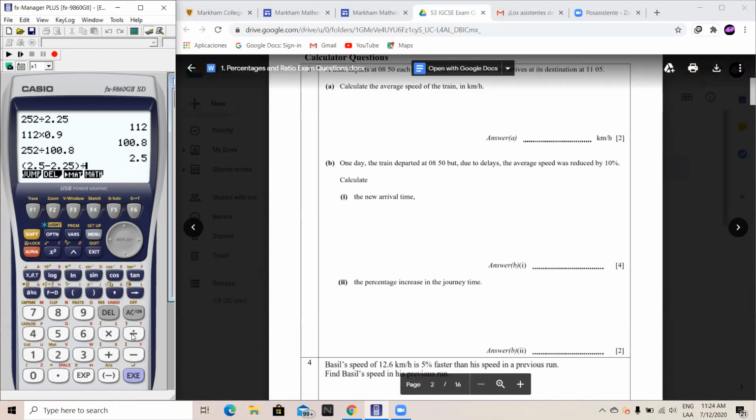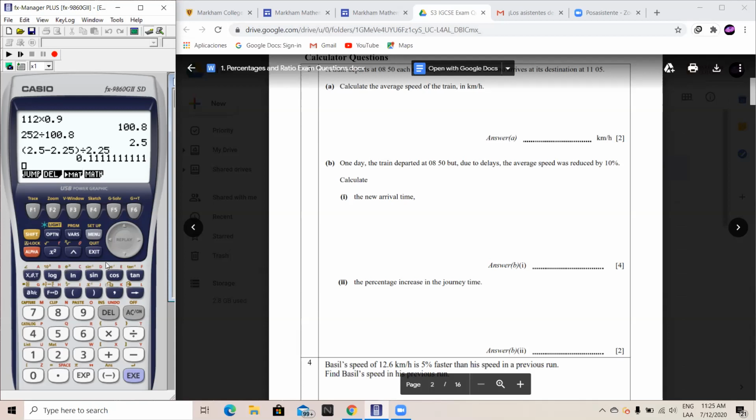And we simply divide this by the original time, which was the time without delays, which is 2.25. This would give me a value of 0.11. Do you have any questions, Mateo? No, I think that's pretty clear.